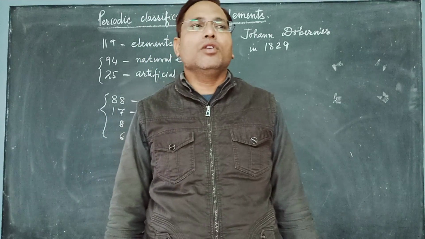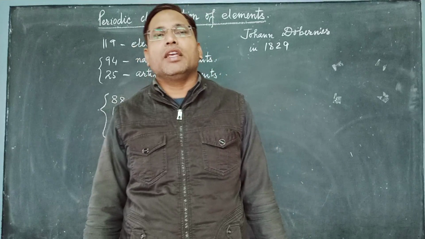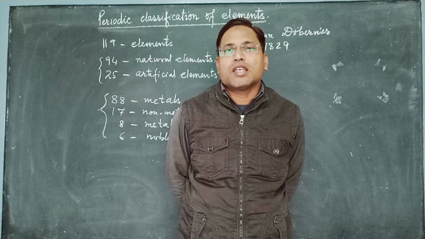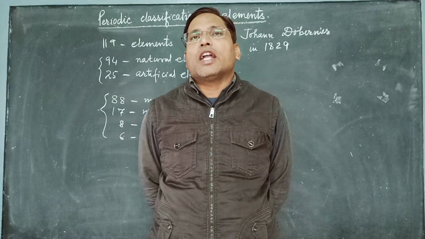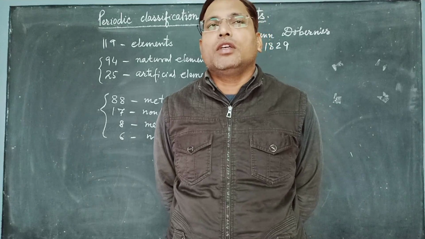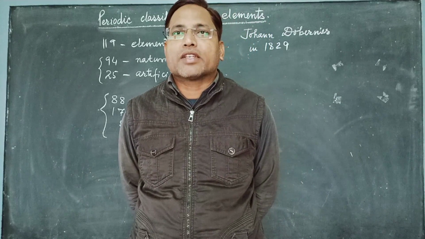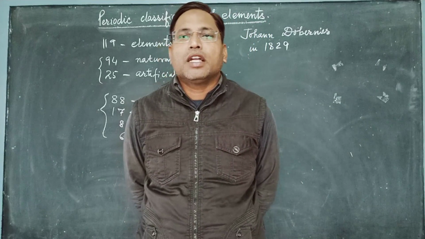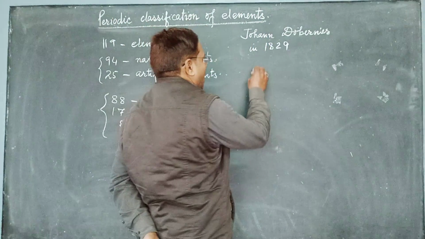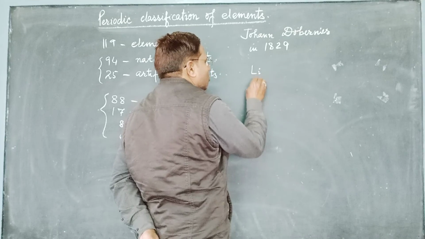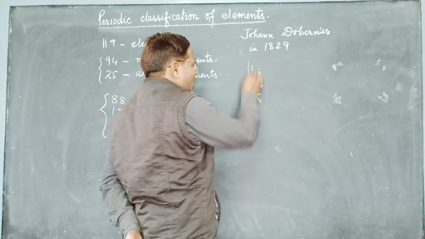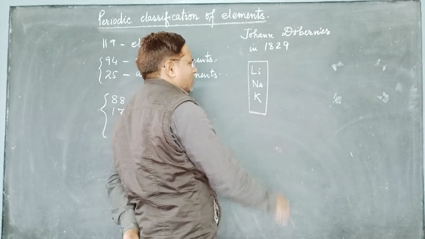What did he do? He arranged the elements in increasing order of their atomic masses in such a way that the atomic mass of the middle element was the mean of the atomic masses of the extreme elements. His first group was lithium, sodium and potassium, arranged in a vertical column.